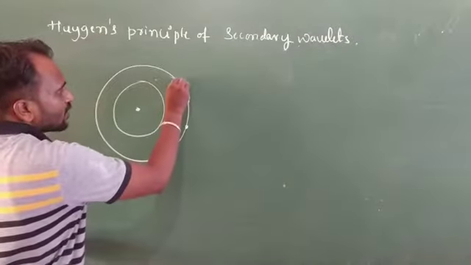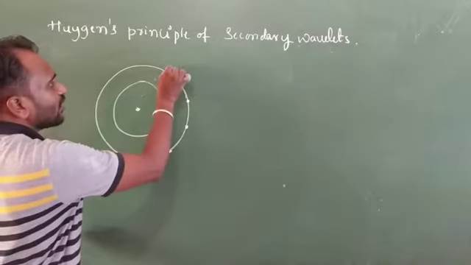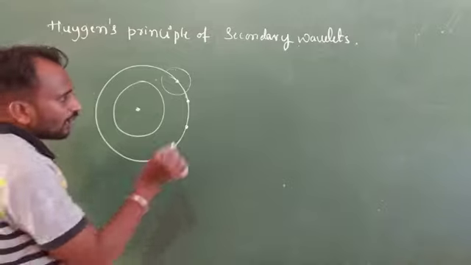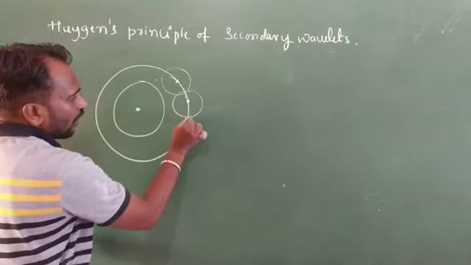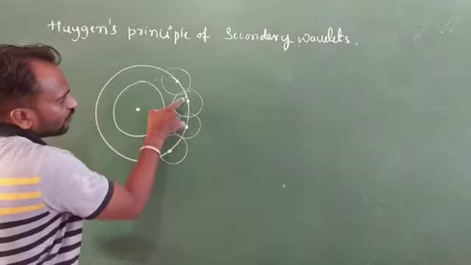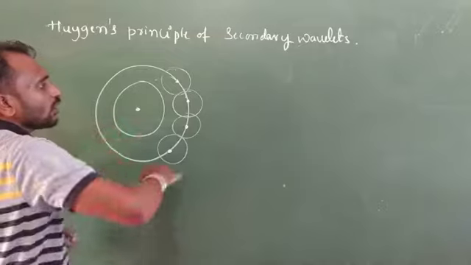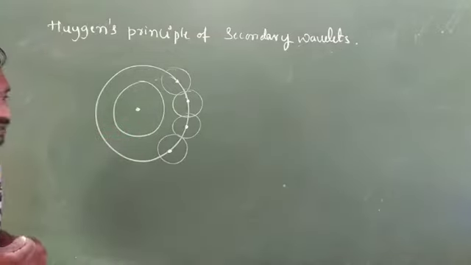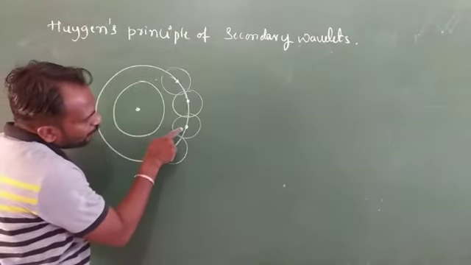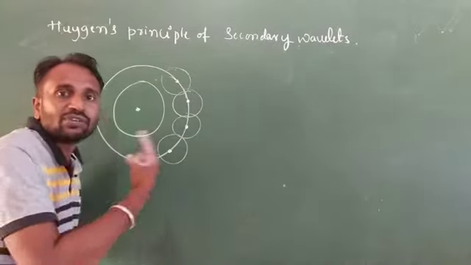It means if you make any disturbance on a wavefront, here we get another wave, another wave, another wave. So these we consider fresh locus points on a wavefront. For this reason every point on a wavefront produces secondary wavelets.